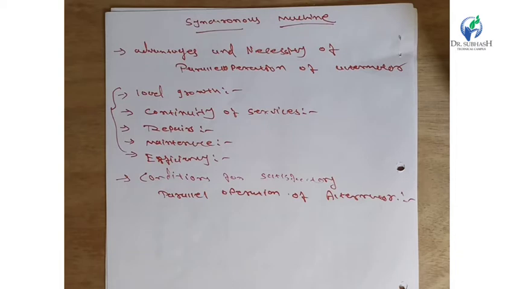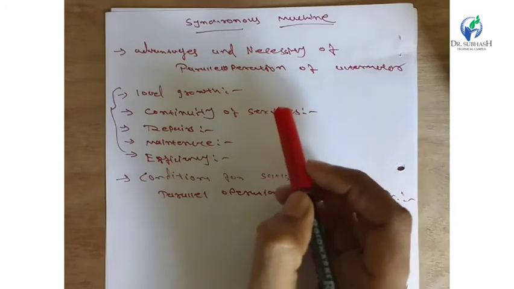For the procedure of synchronizing, first of all, the alternator is already working in the system.